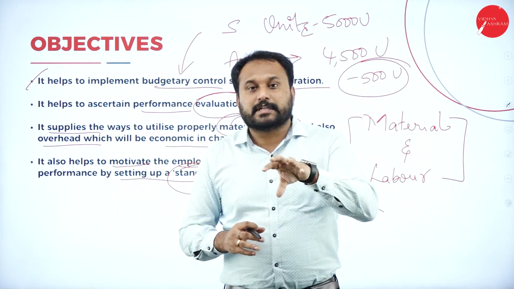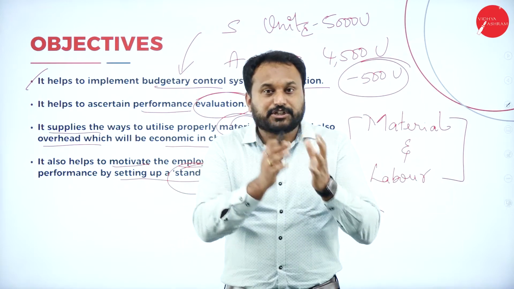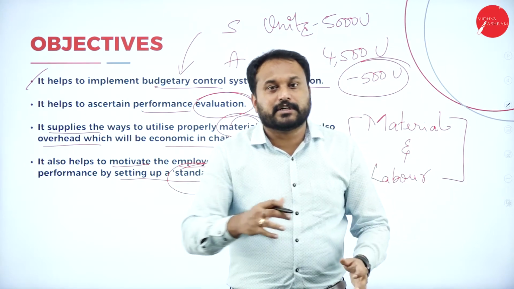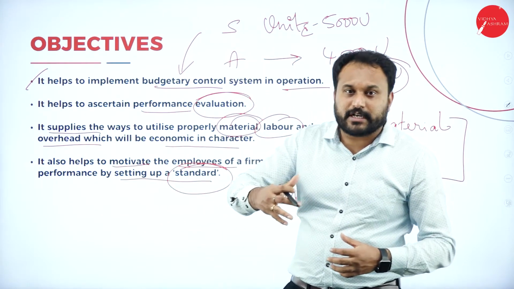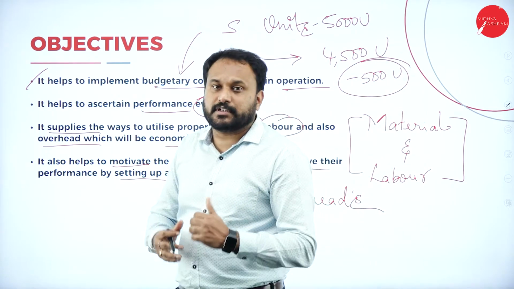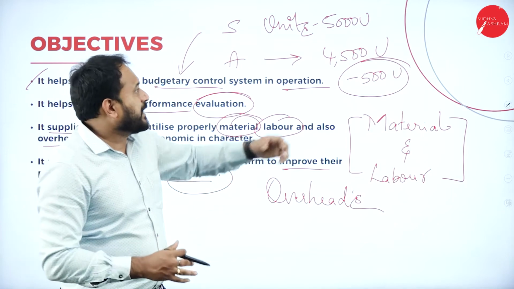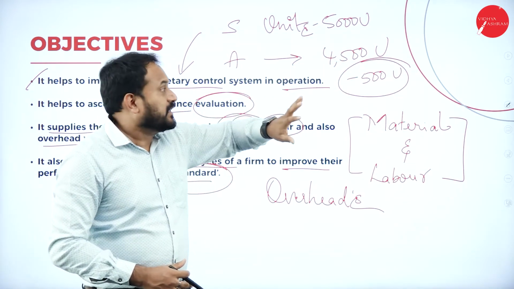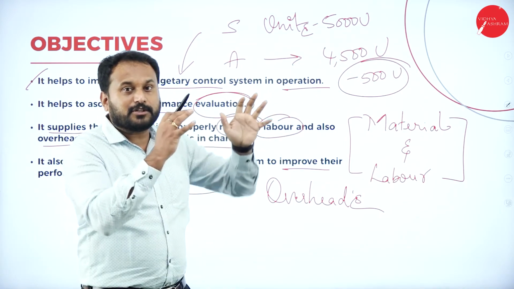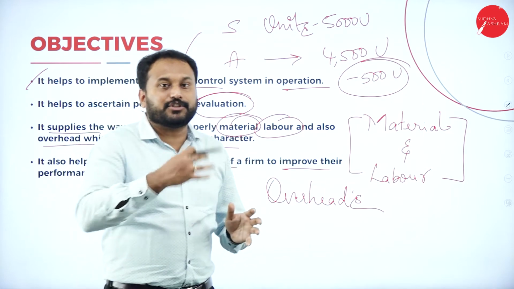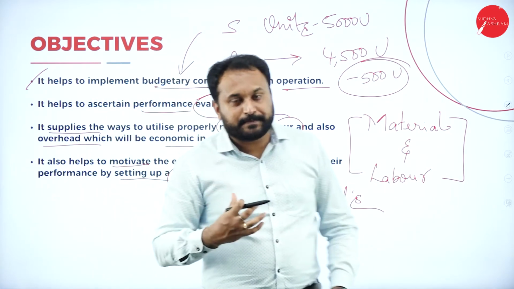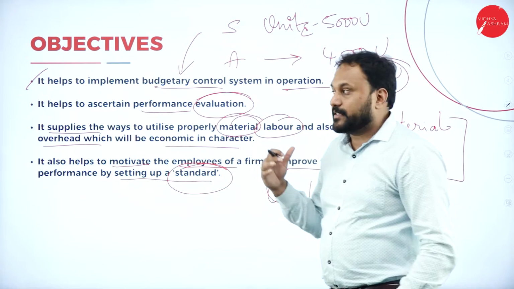Then you will get to know what are the things which he should know and he should do. So you'll go for training development programs. You will call the person, you will talk to the person, ask him what exactly the problem was, why he couldn't meet those 5,000 units. Then that person will also get to know the clarity of what he should do and what he shouldn't do. That's the objective of standards.